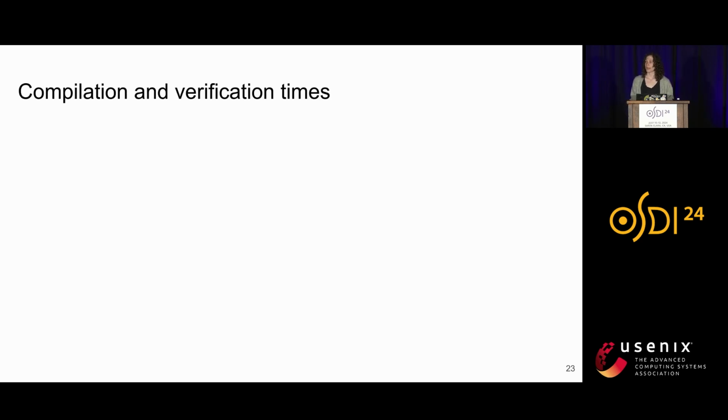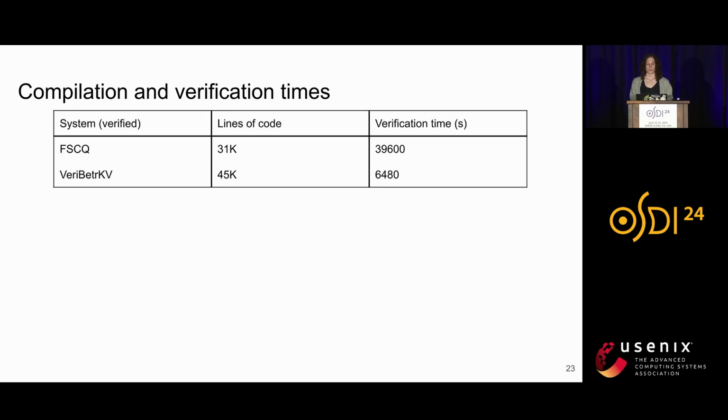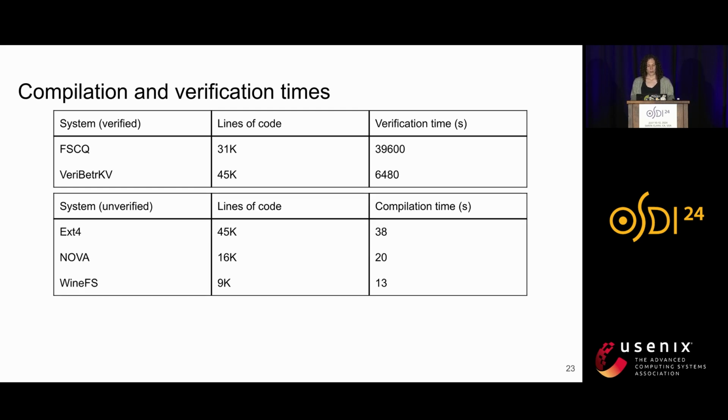We also wanted to look at how long it takes to compile and check SquirrelFS's crash consistency properties. If we look at formally verified systems, FSCQ is a formally verified file system and VeriBetrKV is a formally verified key-value store, we can see that running full verification to prove that they are correct takes quite a long time, on the order of hours with a single thread. In contrast, simply compiling and running type checking on completely unverified systems like ext4dax, NOVA, and WineFS occurs in tens of seconds.